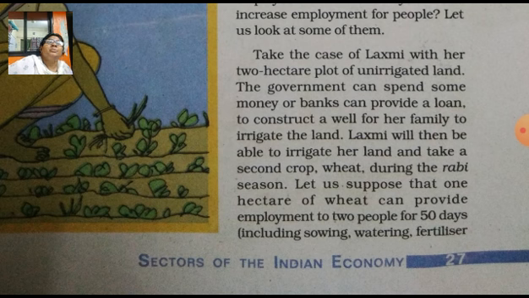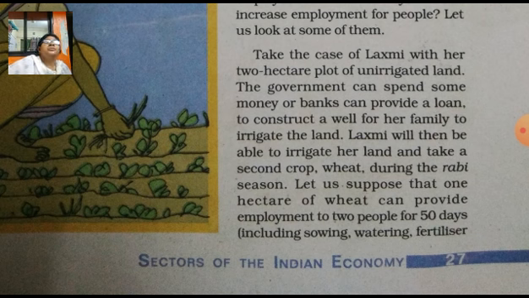If it is available from the government, then she can take other rotational crops, wheat during the rabi season, because there is no scarcity of water. But for this, government intervention is important.